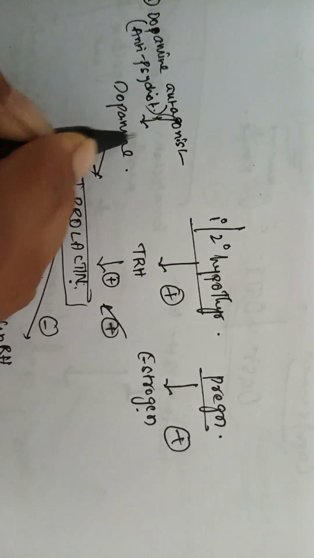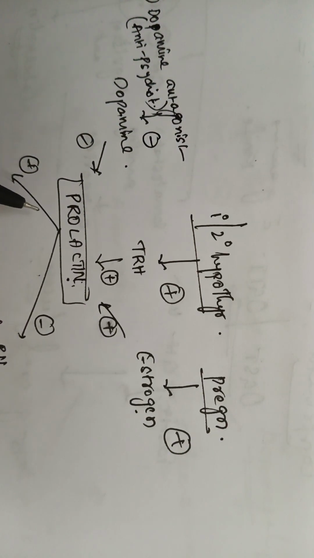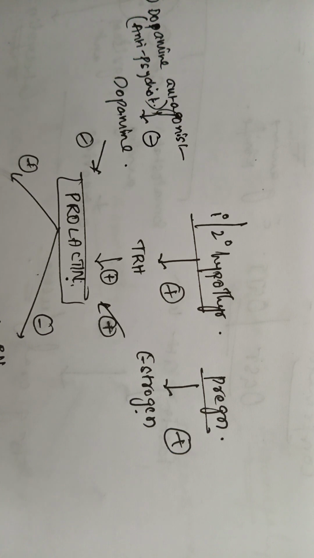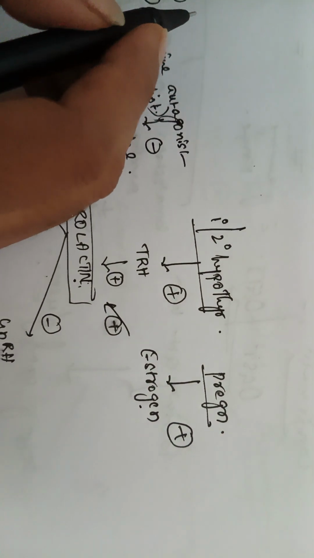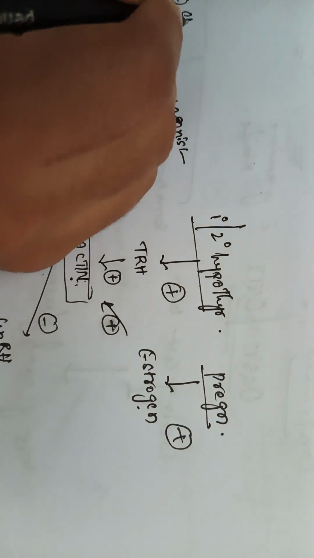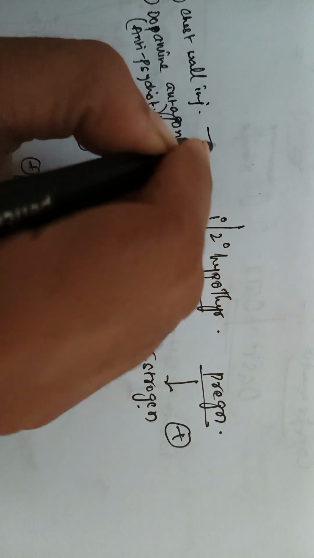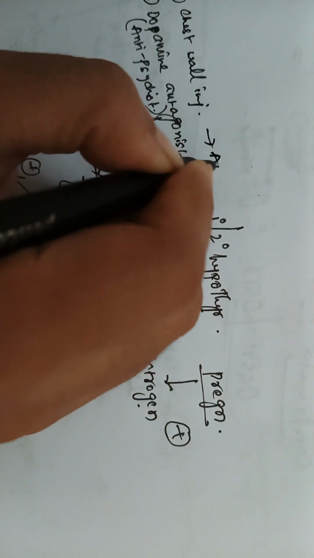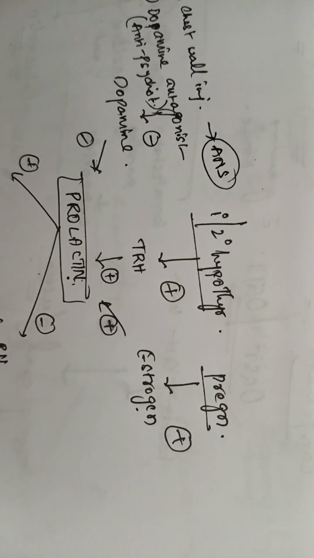Okay, they will inhibit dopamine. That's why there is no inhibitory action on the prolactin, and prolactin levels increase, and they present with galactorrhea. And some drugs like that, any chest wall injury stimulates the ANS that causes inhibition of the dopamine.